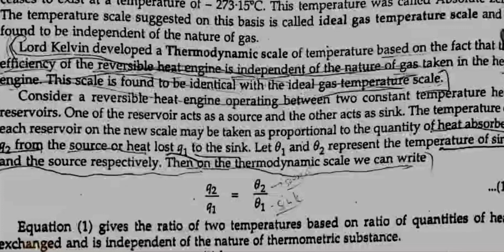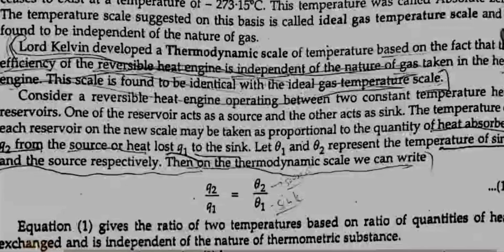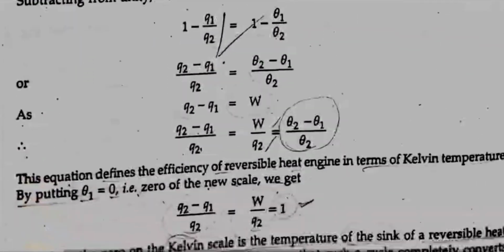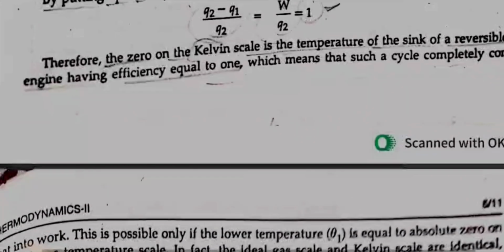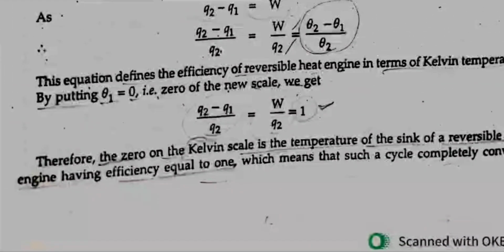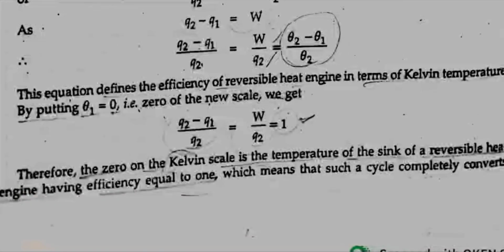The temperature of each reservoir on the new scale may be taken as proportional to the quantity of heat absorbed, Q2, from the source or heat lost, Q1, to the sink. Let theta1 and theta2 represent the temperature of the sink and source respectively. Then on the thermodynamic scale, we can write Q2 by Q1 is equal to theta2 by theta1. This equation defines the efficiency of a reversible heat engine in terms of Kelvin temperature.